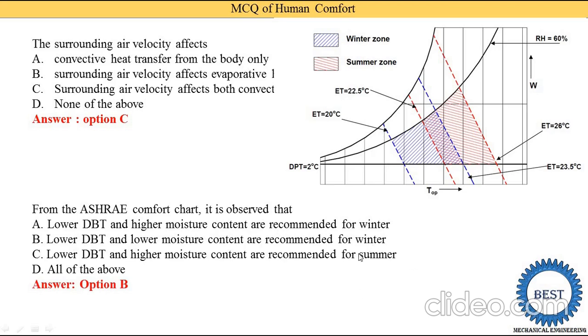Now we also check the third MCQ. In the summer season, we know that in summer there is a higher dry bulb temperature and the moisture content is higher, but here it is given as lower. If this MCQ said lower dry bulb temperatures and higher moisture contents are recommended for summer, then it would also be a correct answer. So the answer can change with the MCQ, and on the basis of the options, your answer is also changed.